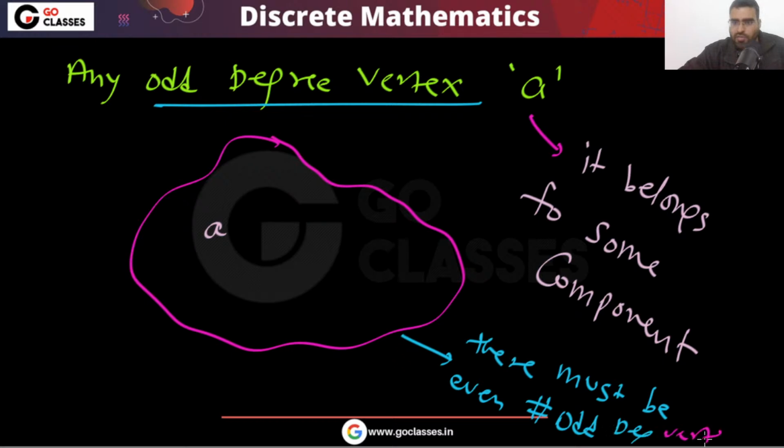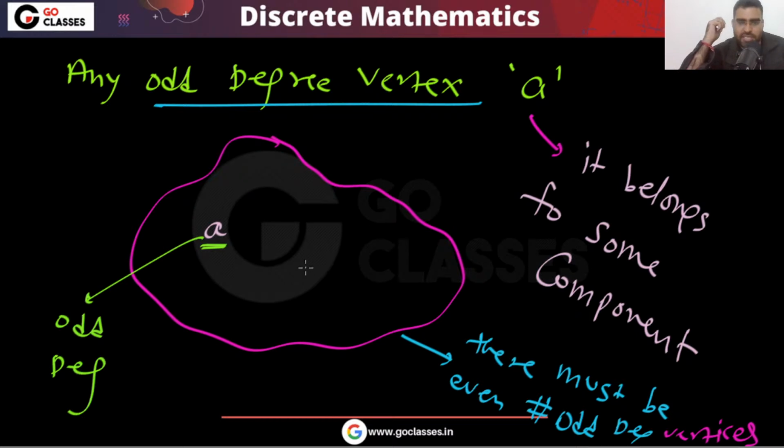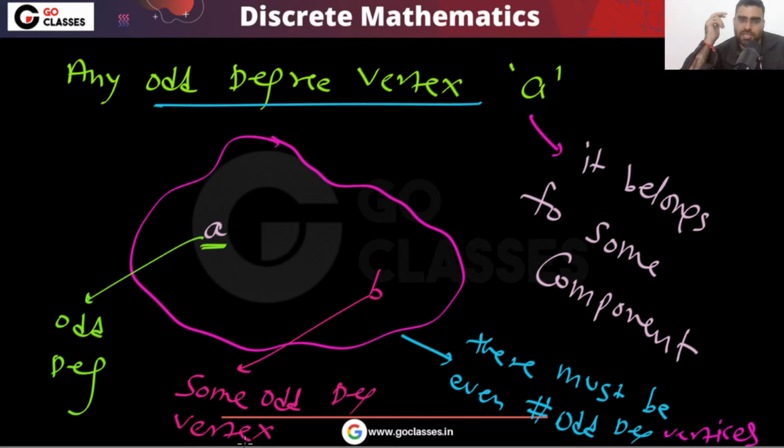So there will be another odd degree vertex, definitely at least one. This is already an odd degree vertex. There should be another, because there must be an even number of odd degree vertices. This is one, so there should be at least one more. Maybe 3, maybe 5. The number of odd degree vertices can be 2, 4, 6. So there must be some other odd degree vertex.